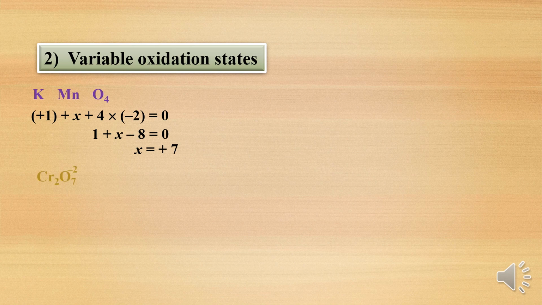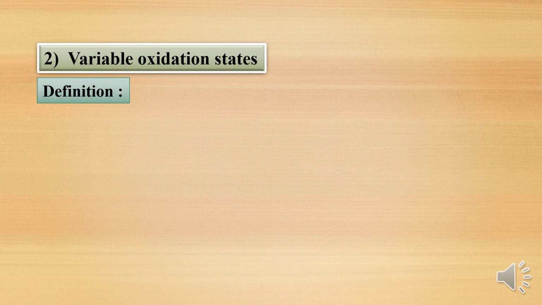Same way I will take one more: the dichromate ion. In the dichromate ion, we are calculating the chromium oxidation state. Chromium is a d block element. Two chromiums are there, so we will take 2x, plus 7 oxygens. The charge of oxygen is minus 2, so 7 into minus 2. The whole charge on the ion is minus 2. Then again we will get X is equal to plus 6. So d block elements or transition metals have variable oxidation states. These are two examples.